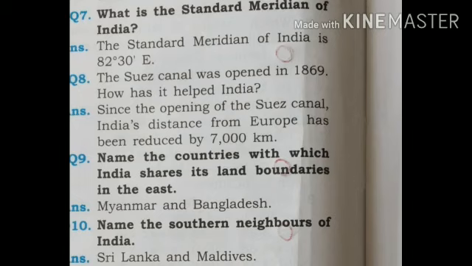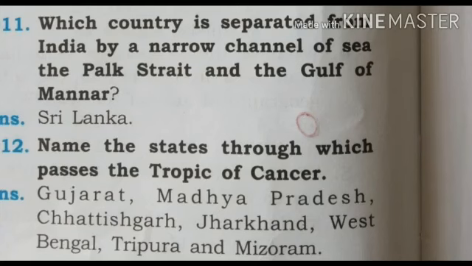Next, question number 9. Name the countries with which India shares its land boundaries in the east. Myanmar and Bangladesh. Next, question number 10. Name the southern neighbors of India. Sri Lanka and Maldives. Now, question number 11. Which country is separated from India by a narrow channel of sea, the Palk Strait and the Gulf of Mannar? Sri Lanka.